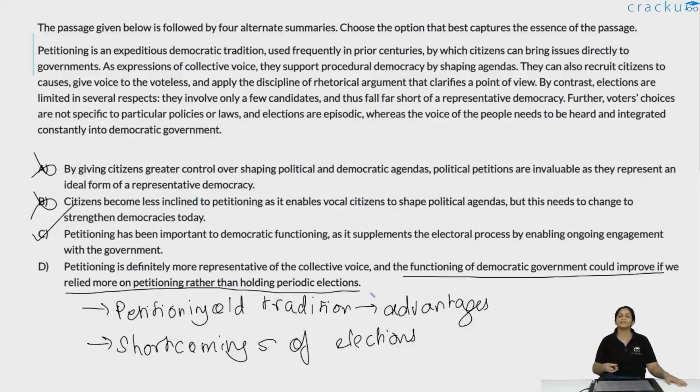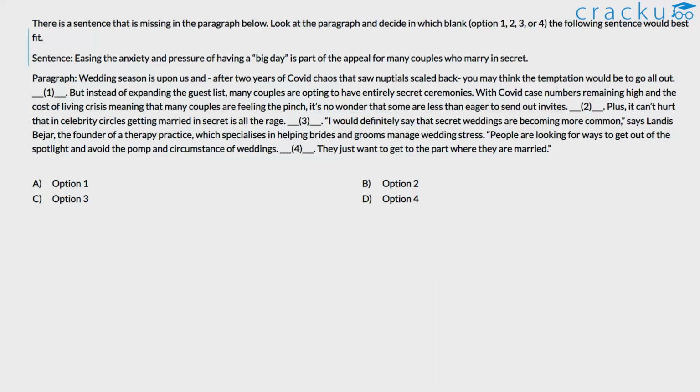No. In fact, the author says that periodic elections, because they are episodic, are not capturing the full voice of the people. But he doesn't say that don't hold periodic elections. He's saying that petitioning supplements or supports representative democracy. Petitioning is not a replacement for elections, not suggested in the paragraph at all. So D is a distortion of what is given, so it can be eliminated. C is the right answer.